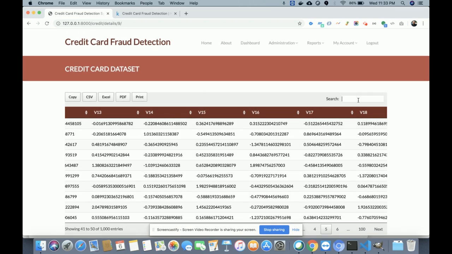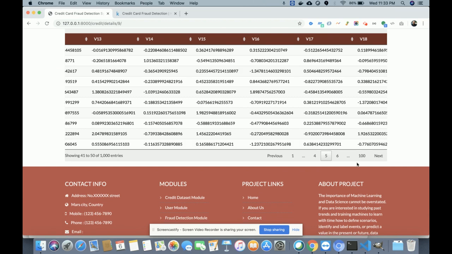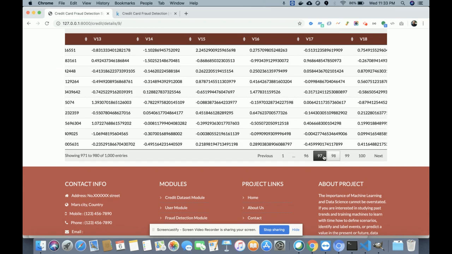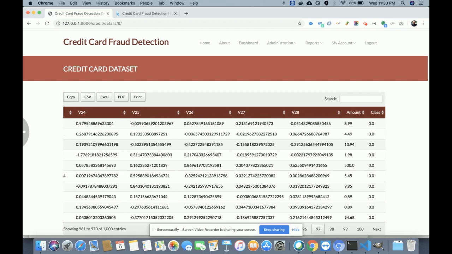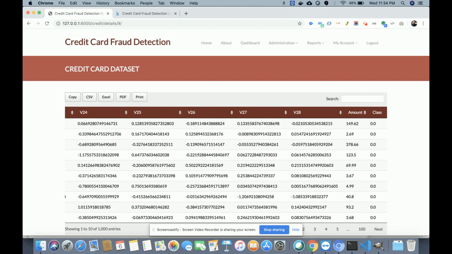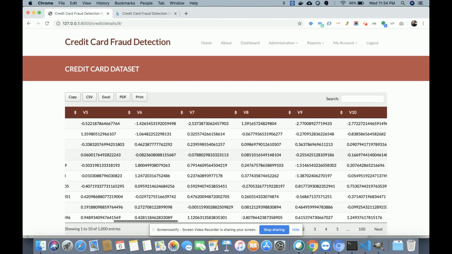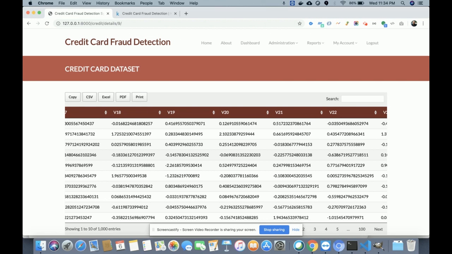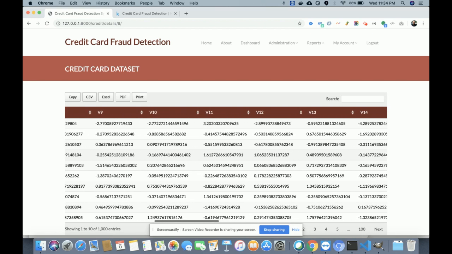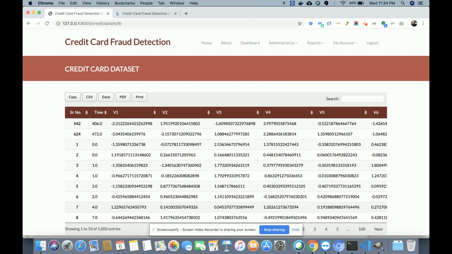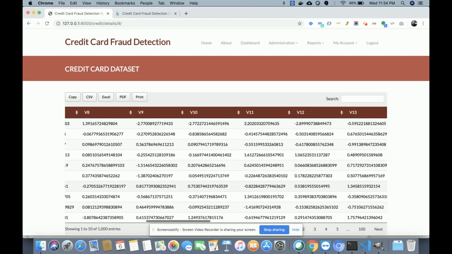You can even search the data from here. You can export this into CSV, Excel, and PDF, and print it also. This is the pagination. This is the class variable. If the class is 1, that means it is a fraud transaction. If the class is 0, it is a valid transaction. V1 to V28 are the values provided by PCA, and these are all numeric values. So this is the overall data set.